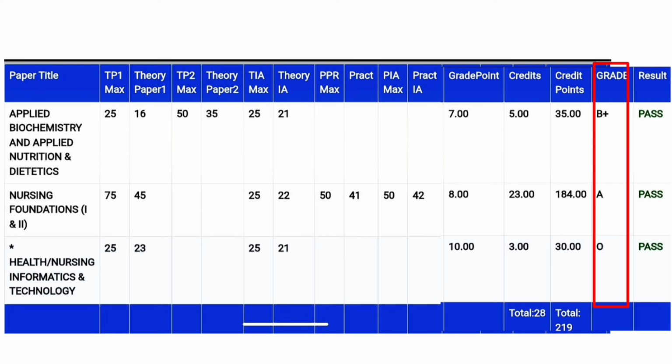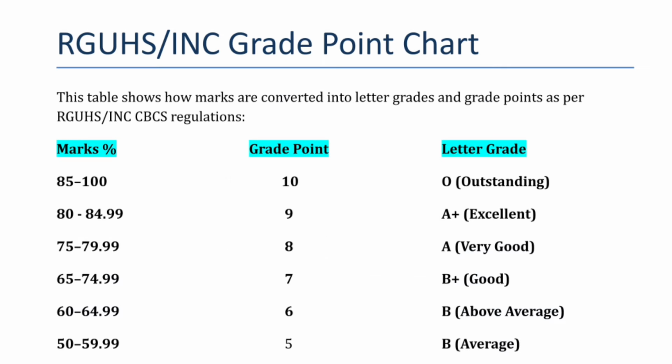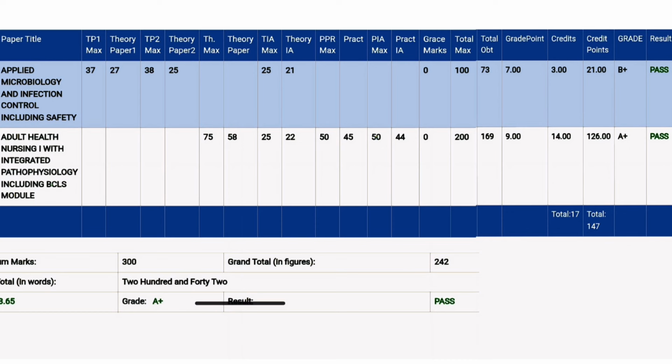Now with an example, let's discuss how grade points will be given to a particular subject. Grade points will be given based on your scoring, as I told before. In Arjun's mark sheet, for adult nursing, the total marks is 200.